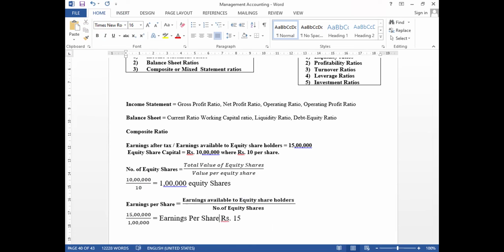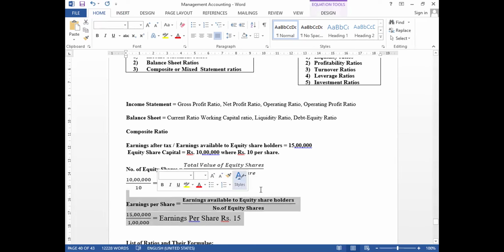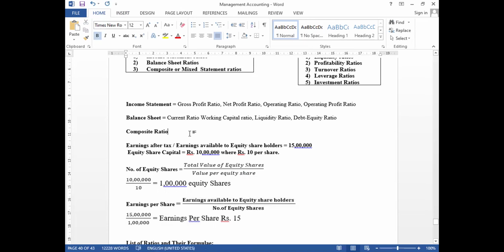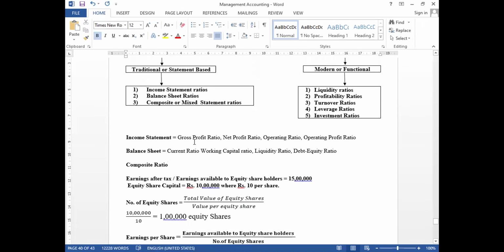Earnings per share. Okay, so this is the thing we need to know. These types of composite ratios we are going to learn in composite or mixed statement ratios.